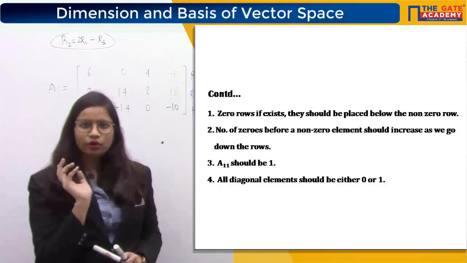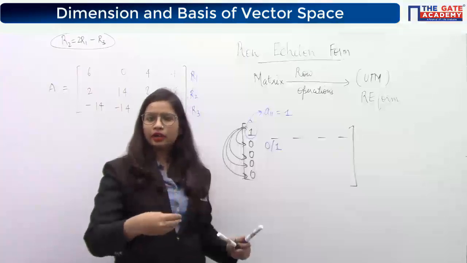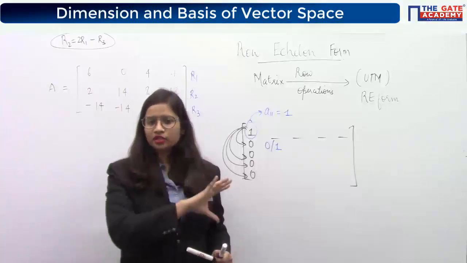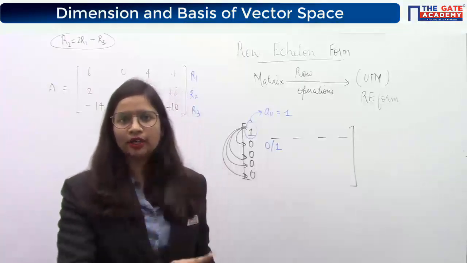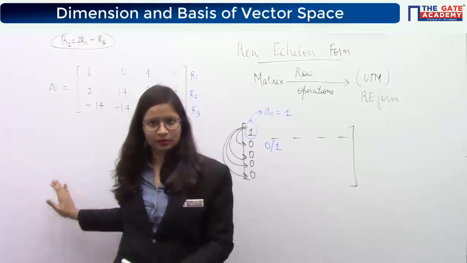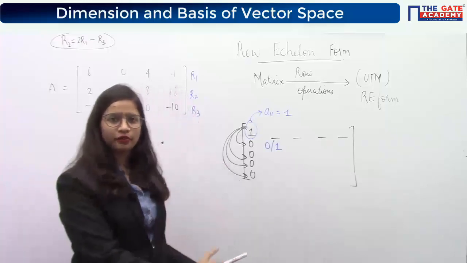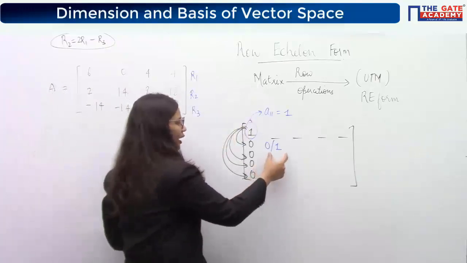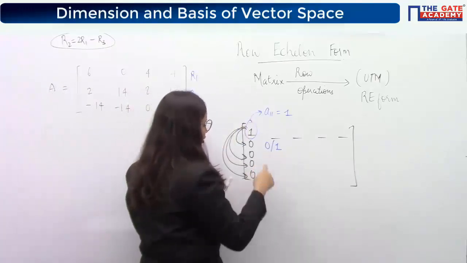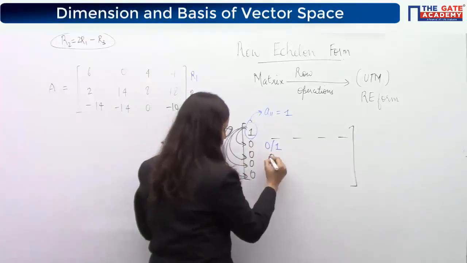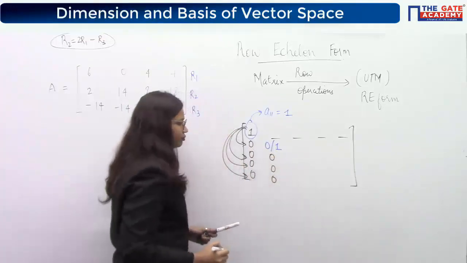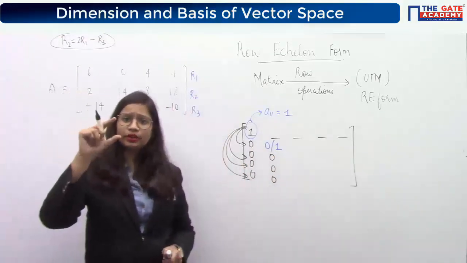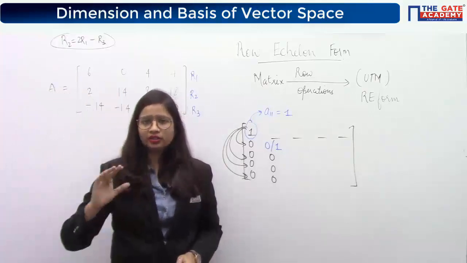One thing you should note here is that 0 will turn out automatically, but if it's not 0 then you will be required to make it 1. How to do that we will see using this question only, but for now I am telling you what this row echelon form is: make the diagonal element 0 or 1. Again use the same thing, convert the elements below that 1 or 0 into all zeros.